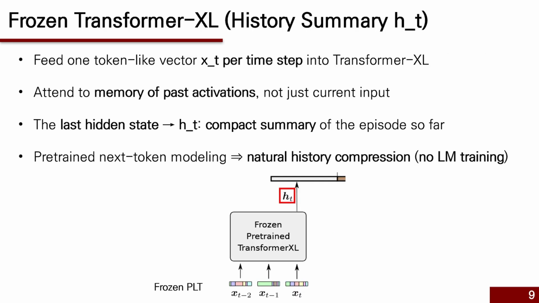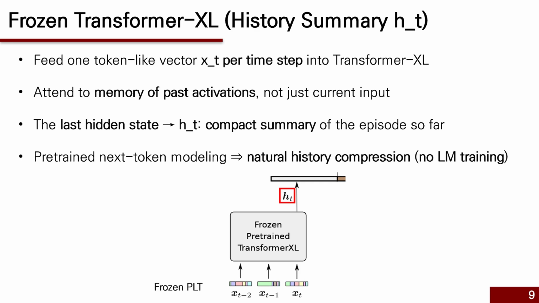Once we have a fuzzy token from frozen Hopfield, we feed it into a frozen Transformer XL just like a regular language token. This mirrors how language models are normally trained. They process sequences step by step, updating internal memory at each time step.